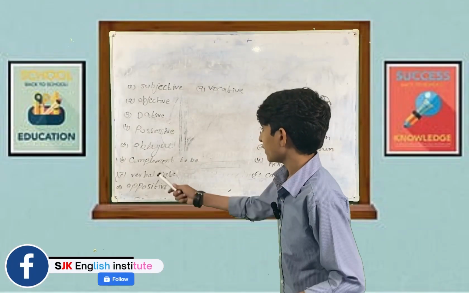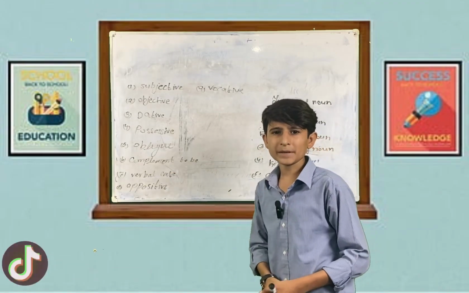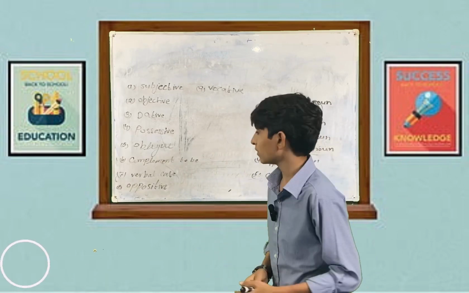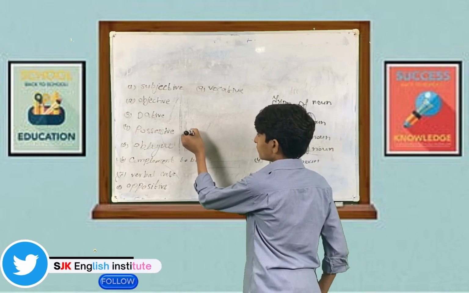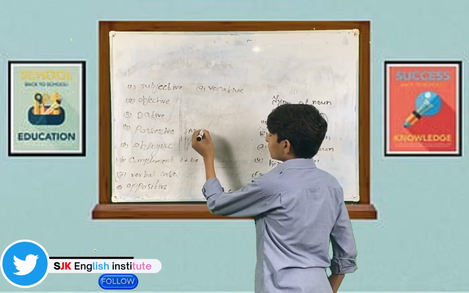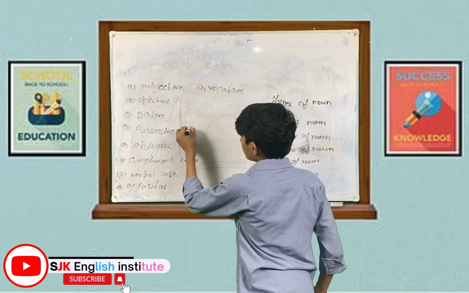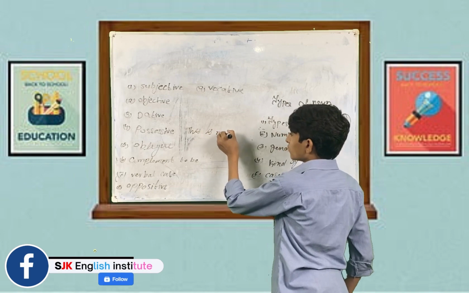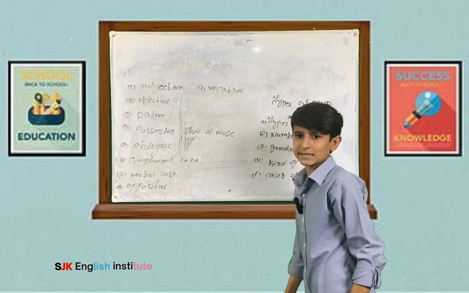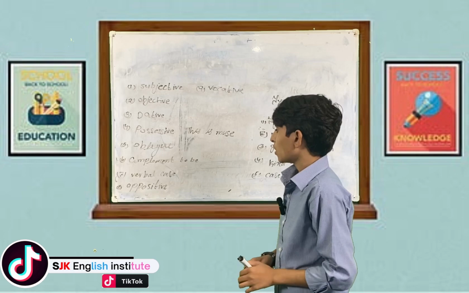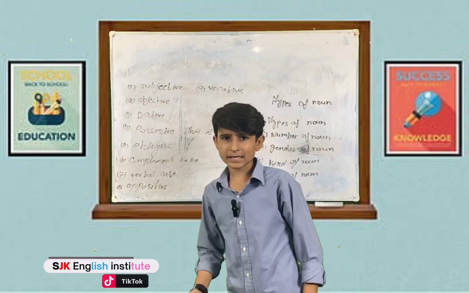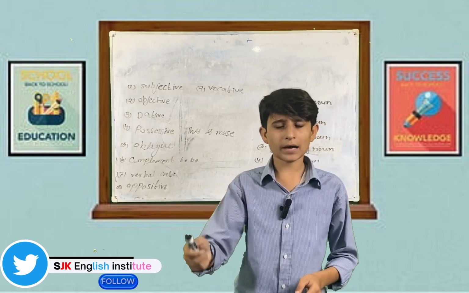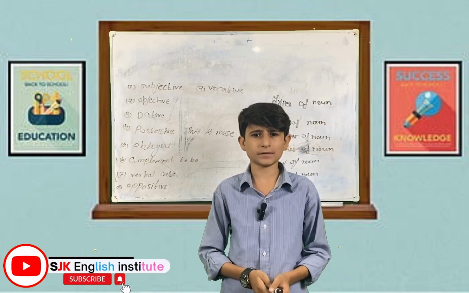So after this we have complement to be. Complement to be is when a noun is used after to be. Like for example, this is Musa. After this, verbal case. Verbal case is when a verb is used as a noun.